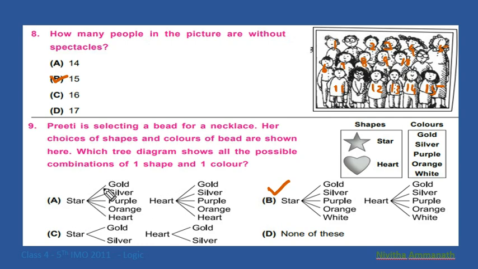In this, star, gold, silver, purple, orange, white. But here heart, it's not possible. White is possible here. Here heart, gold, silver, purple. So this is not correct. This also is not correct, and none of these are correct. B is the correct option. Next question.